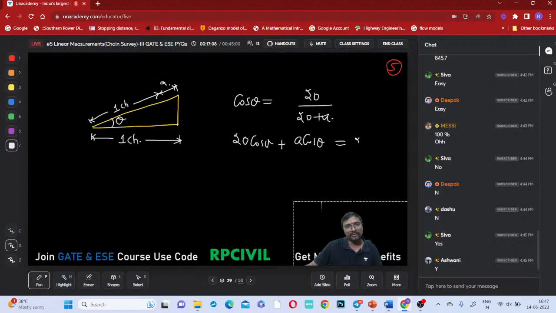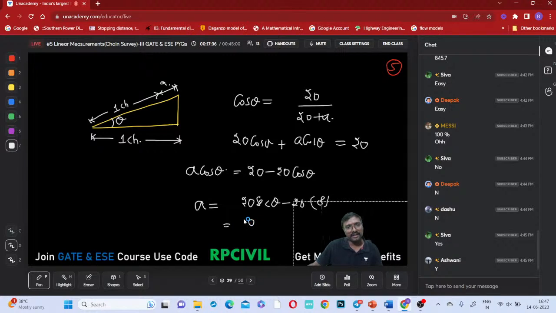equals the 20 you have. Now, 20 minus 20 cos theta is equal to a cos theta. But we want a, not a cos theta. So you get a equals 20 secant theta minus 20. If it is 30 meters, that means 20 into secant theta minus 1. Or for a 30 meter chain, it will be 30 into secant theta minus 1.